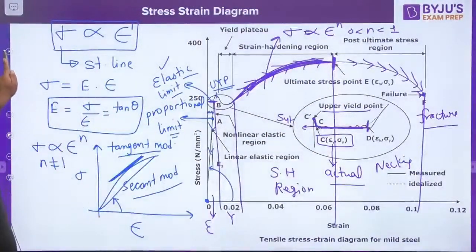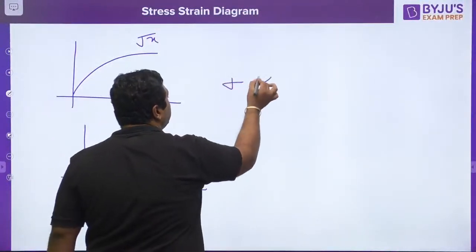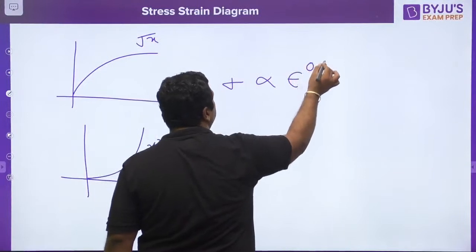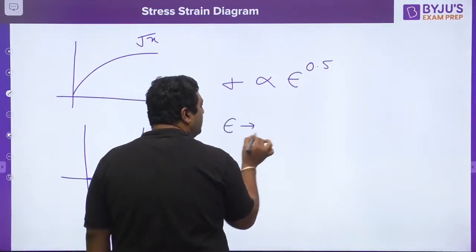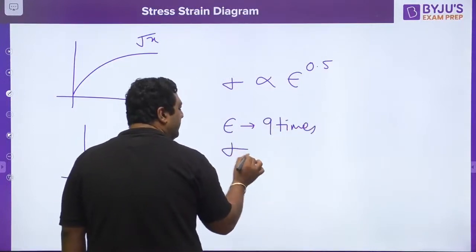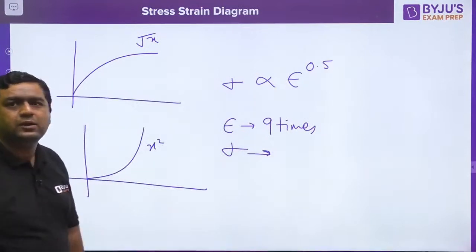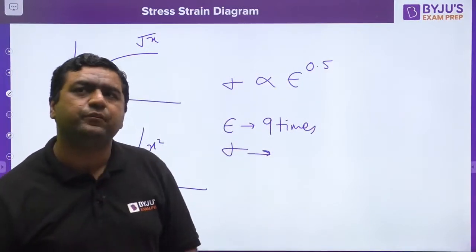So if it is going to follow root x type of nature, if you know sigma is directly proportional to epsilon to the power 0.5, then my dear, if strain is going to become 9 times, stress will become how many times? Stress will become how many times, guys, when strain is becoming 9 times?